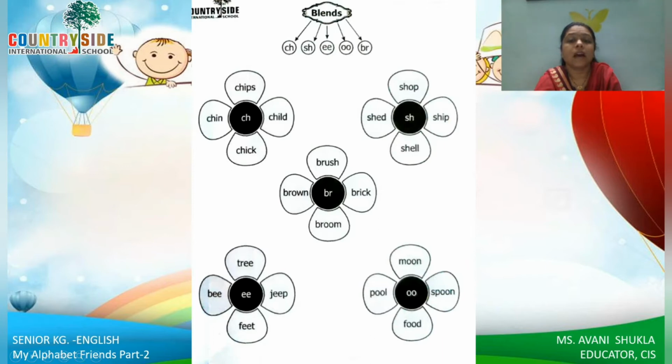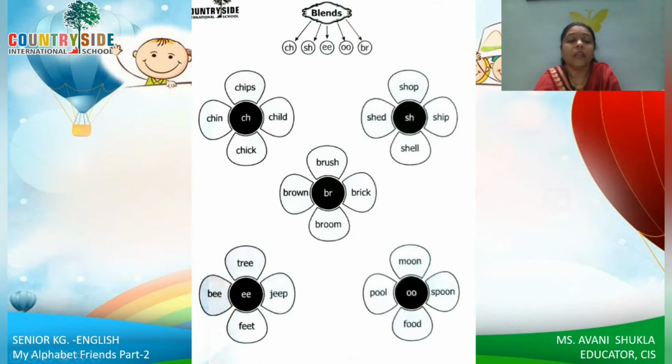Here s, h, sh: shop, sheep, shell, shade. Brush, brick, broom, and brown.